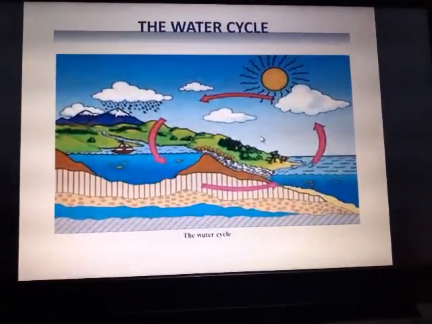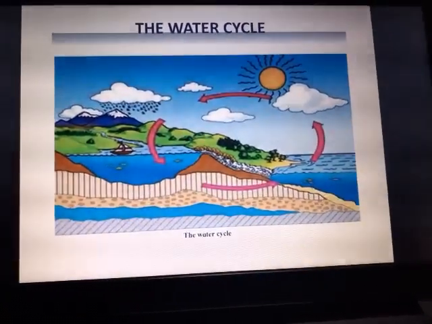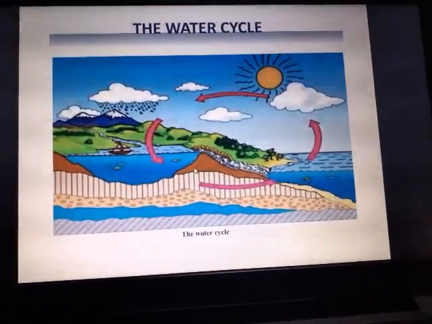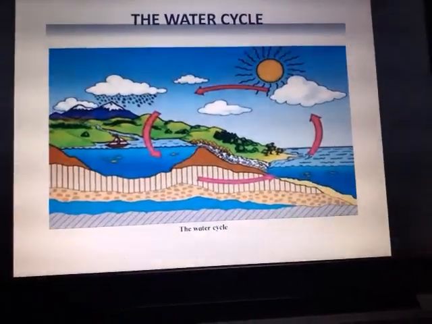So this is known as what? Water cycle in the nature. This is called as water cycle in the nature. Hope it is clear to you children that what is water cycle. In this way we get the rains.